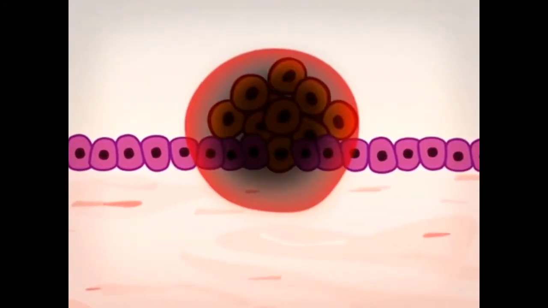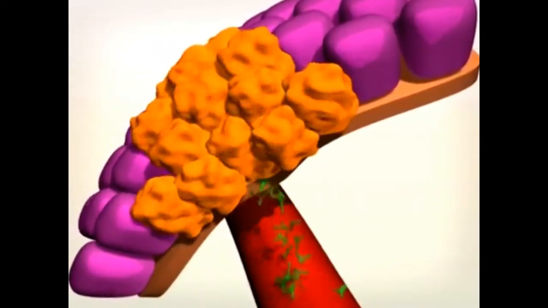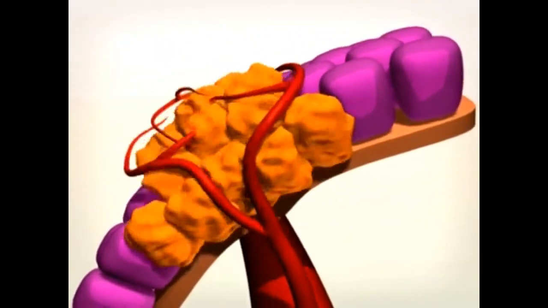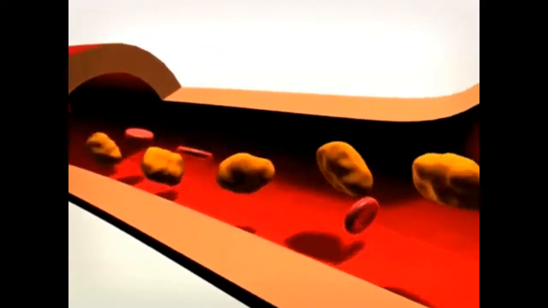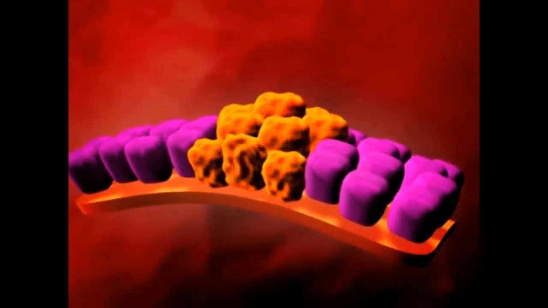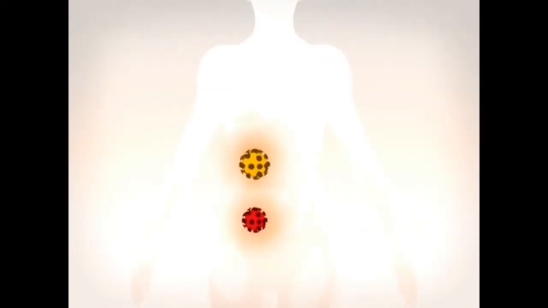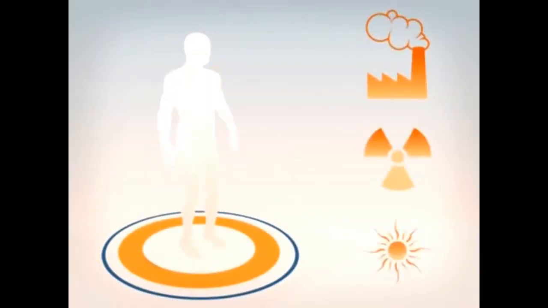Proto-oncogenes code for proteins that are involved in promoting cell growth and development. They are like an accelerator in a cell. They make them grow faster. When proto-oncogenes mutate, they become oncogenes. This mutation causes the continuous growth of the cells, and they also promote cell growth even when signals would normally halt the cell growth cycle.